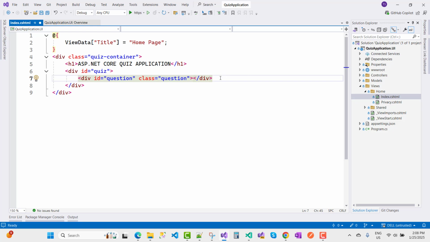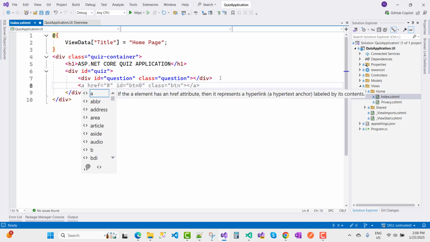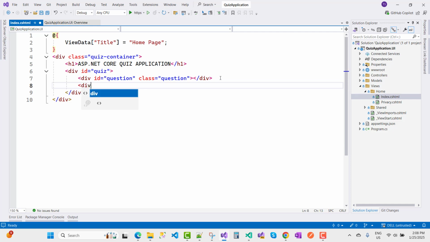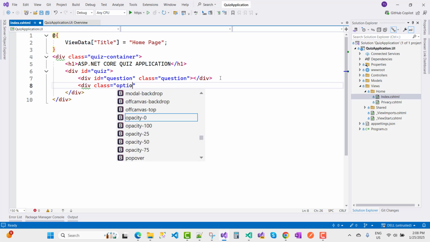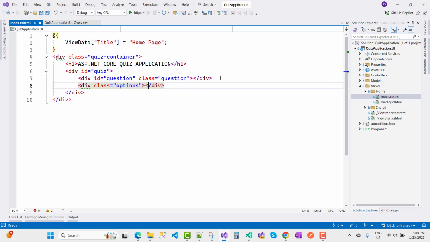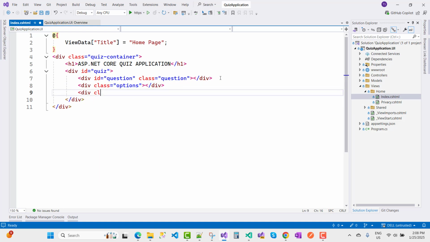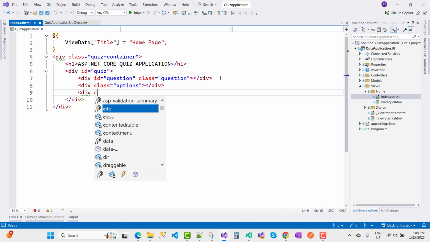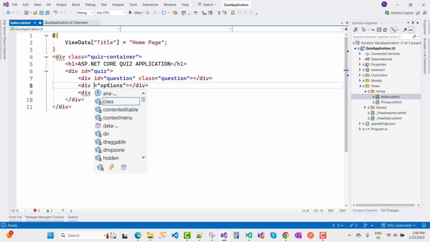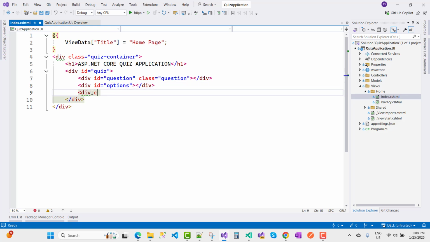The next one is to add options, so a div with class options for the options. And the next one, it's not a class, you can take it as an id, is for the feedback.